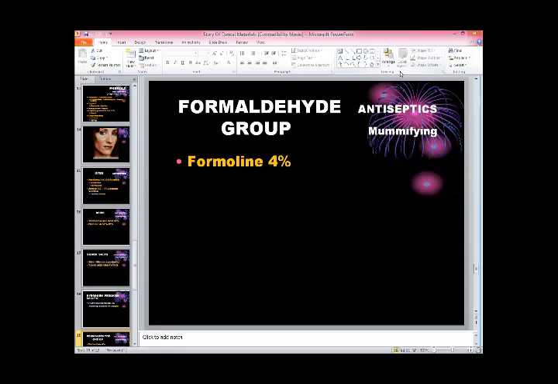So what we do is inject this formalin into the tissue, and after injecting so much formalin into the tissues to kill the bacteria, to avoid the chance of further bacterial invasion into that particular body, we dip it into the formalin.